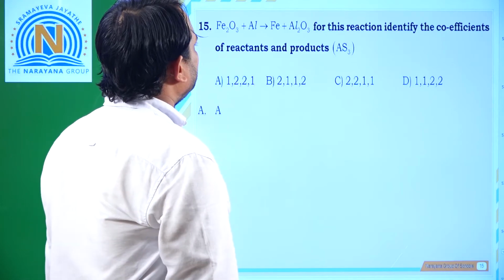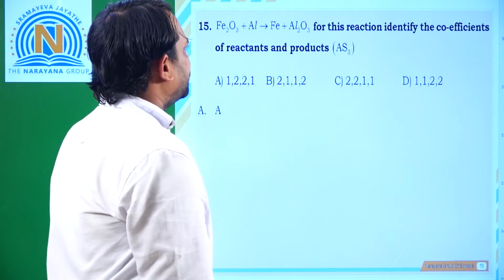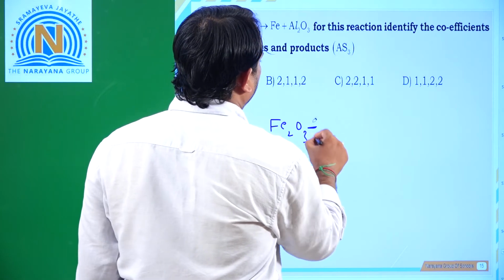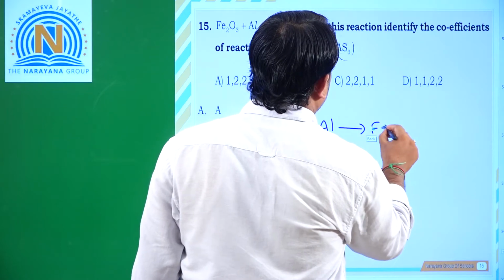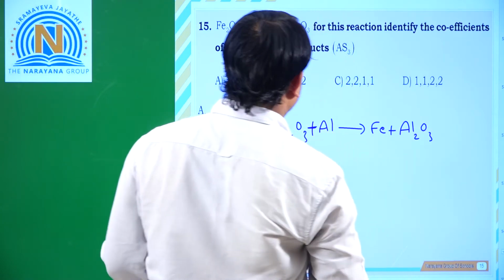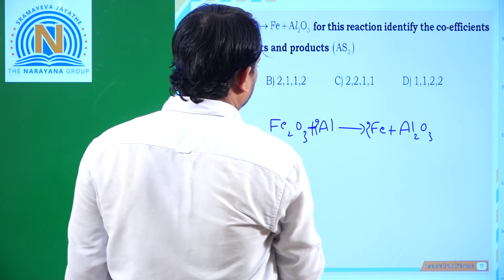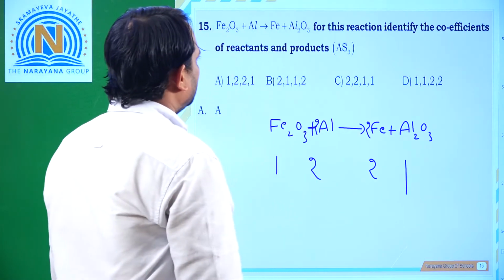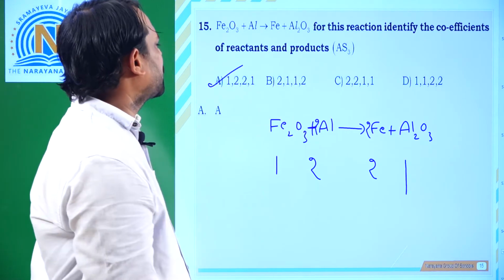Fe2O3 plus Al gives rise to Fe plus Al2O3. For this reaction, identify the coefficients of the reaction. Now, what is the equation? Fe2O3 plus aluminum gives rise to Fe plus Al2O3. So balancing the equation, 2 and here aluminum 2. So what are the coefficients? Here 1 and here 2 and here 2 and here 1. So 1, 2, 2, 1. So first option is correct.